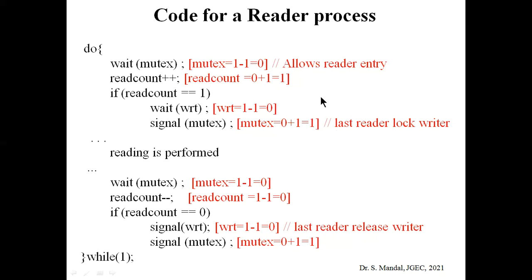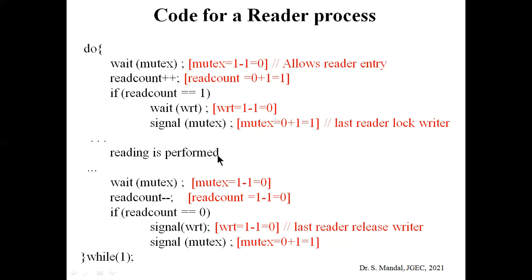So what is the function of this? This is basically the writer lock. That means the first reader locks the writers. At that time writing is not possible until the current reading operation is executed. Whenever the value of wrt becomes 0 and the value of mutex is 1, then the reading will be performed. Clear? Okay, so reading is performed.